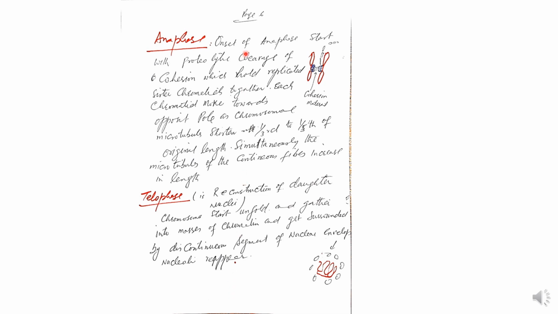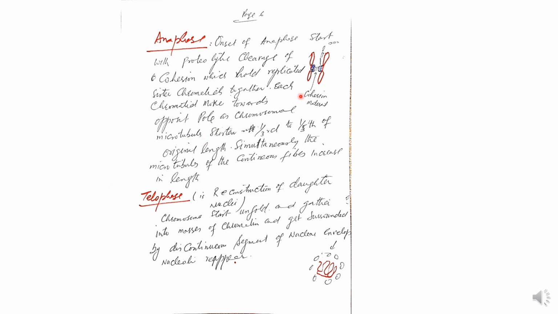Onset of the anaphase starts with the proteolytic cleavage of cohesin. This is the cohesin material, acted on by a proteolytic enzyme, which holds replicated sister chromatids together. Each chromatid moves towards the opposite pole as the chromosome microtubules shorten.